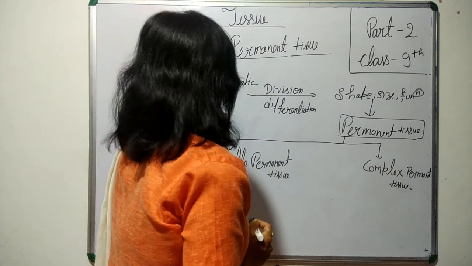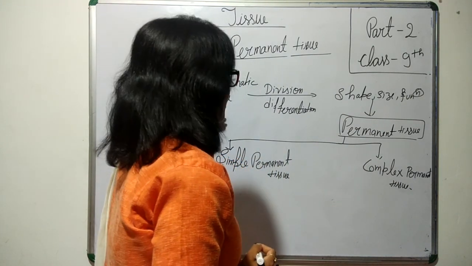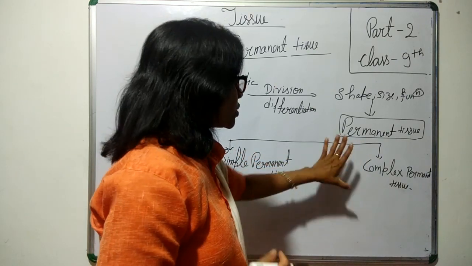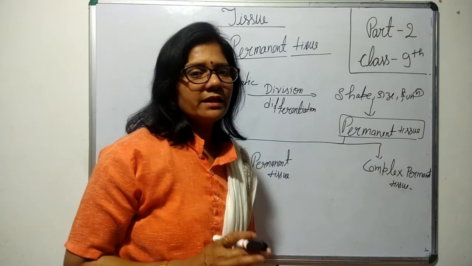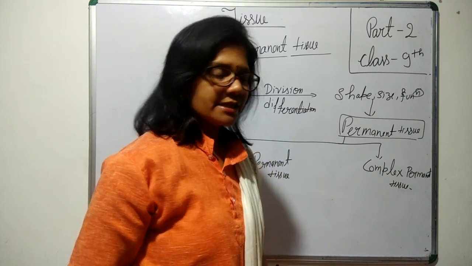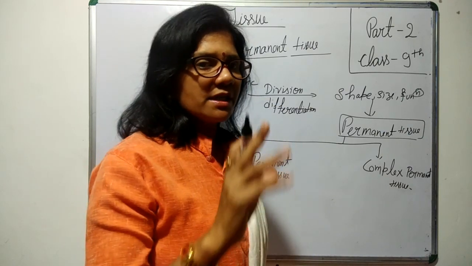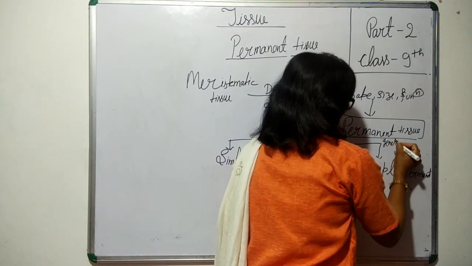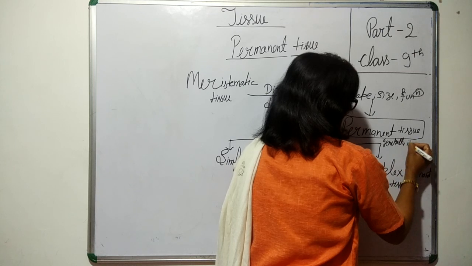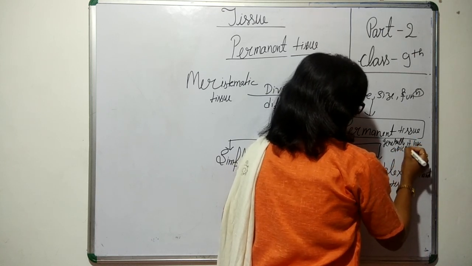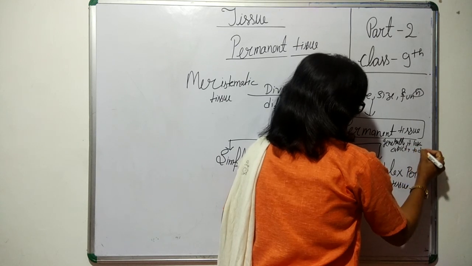As meristematic cells have the capacity to divide, and after differentiation permanent tissues form, generally permanent tissues lose the ability of cell division. Not all, I am saying generally, it loses the capacity to divide.